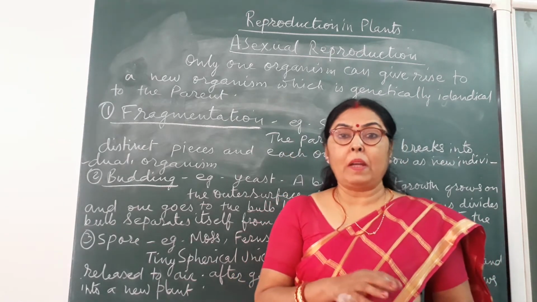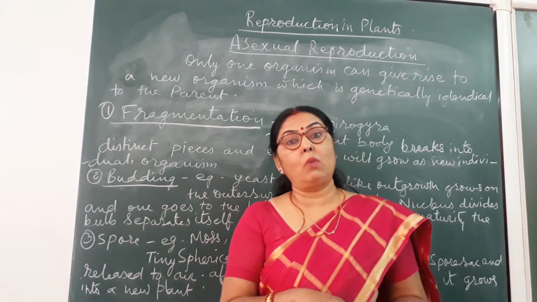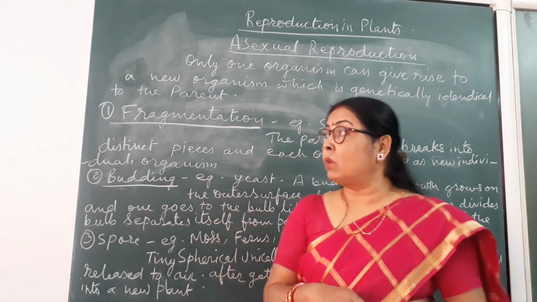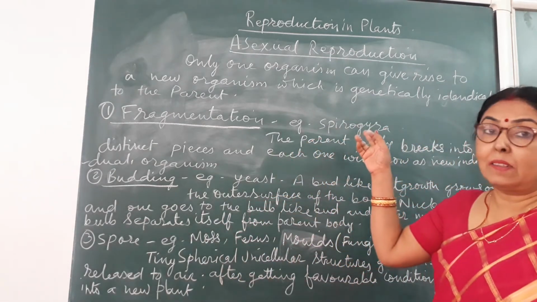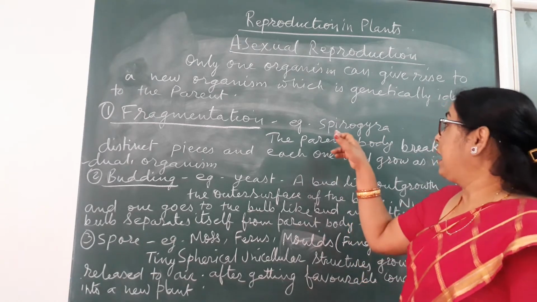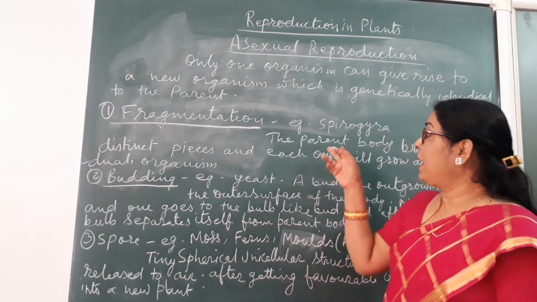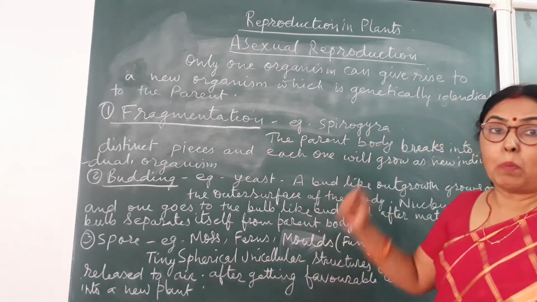This method is very simple and it takes place only in unicellular plants. So of course, unicellular plants example is, you all know, algae. Spirogyra is the example of algae, and this method takes place in spirogyra.